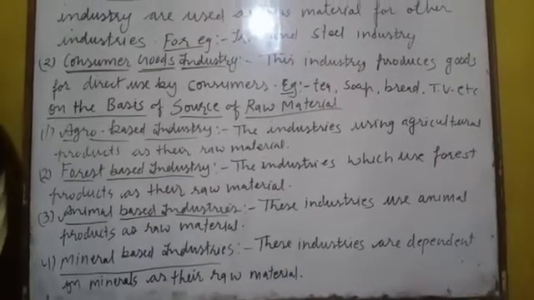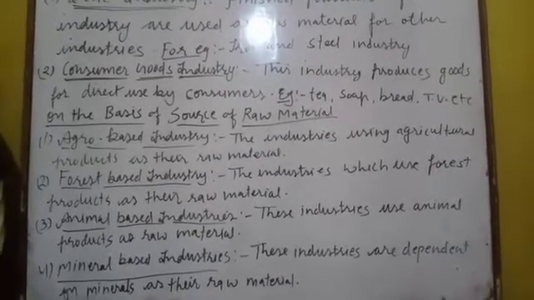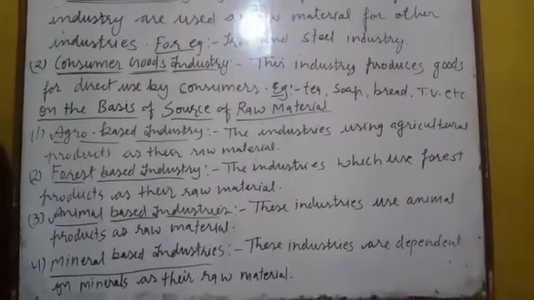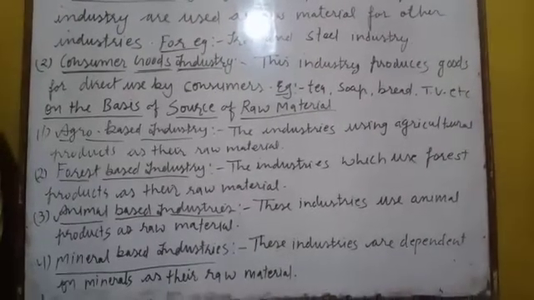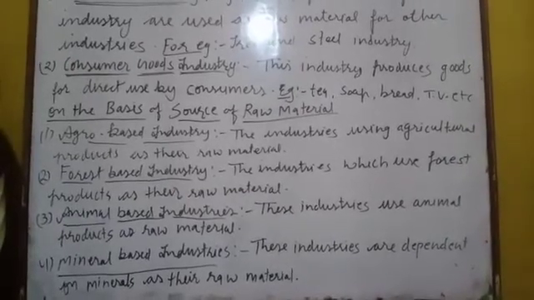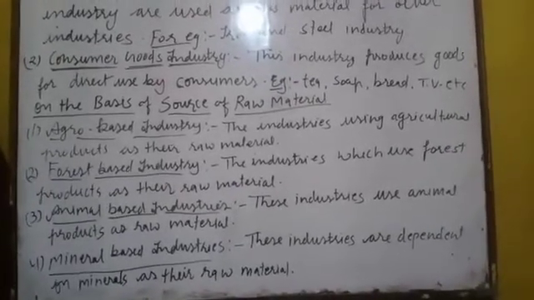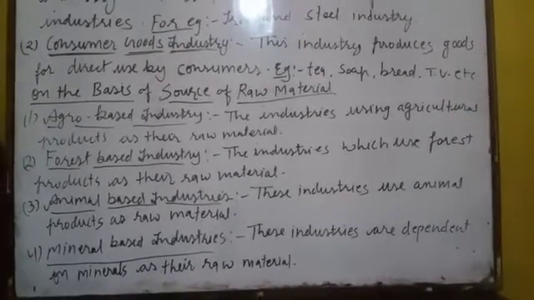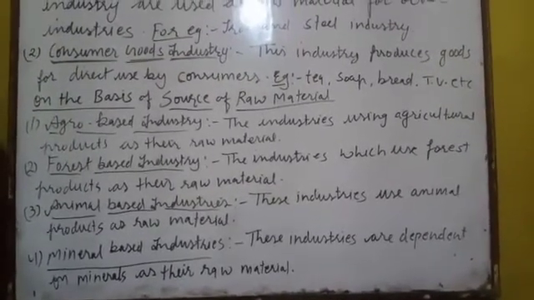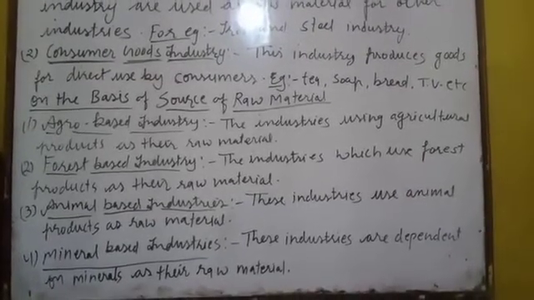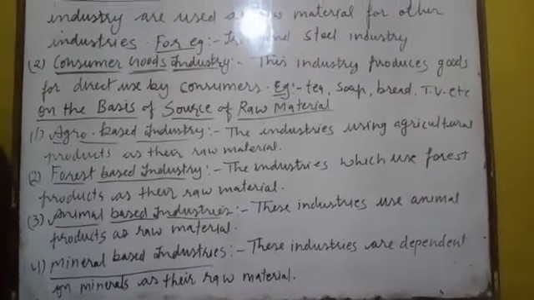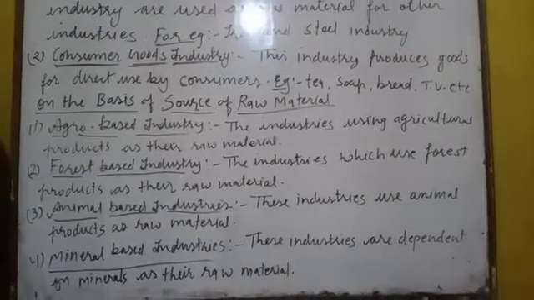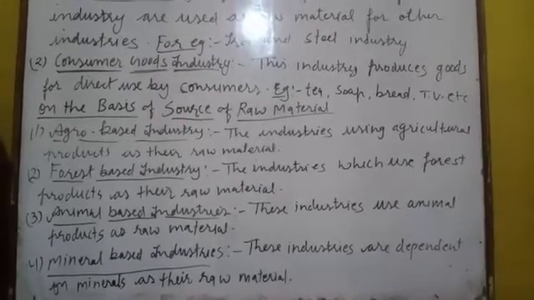The industry is using agriculture product. Agro means agriculture product. So those industries using agriculture product as their raw material are known as agro-based industries. For example, tea, sugar, cotton textile, vegetable oil, etc. They are the examples of agro-based industries.